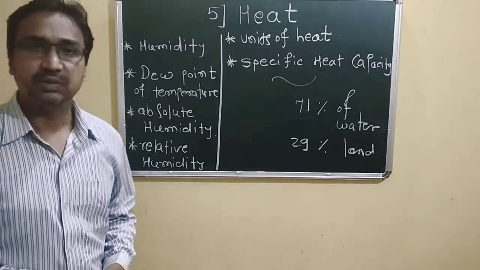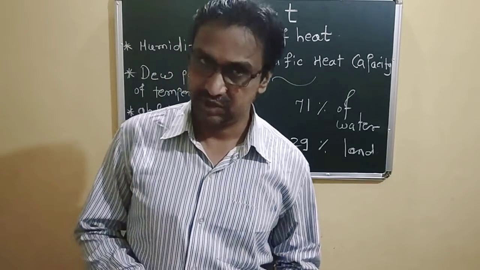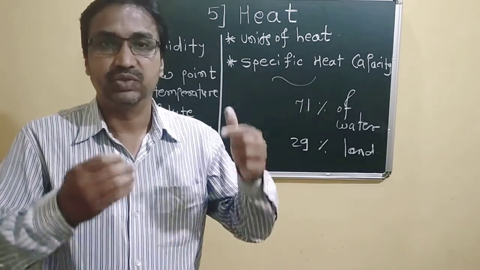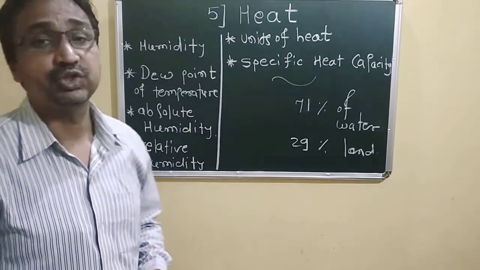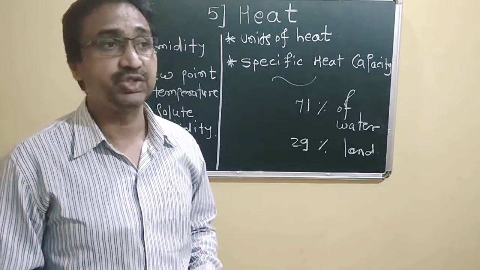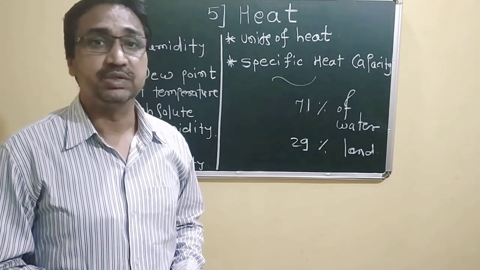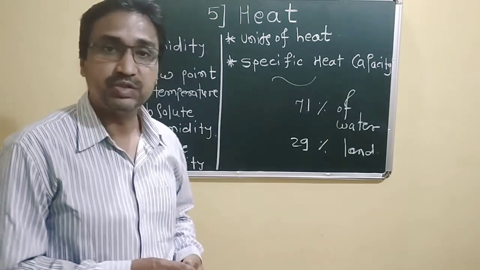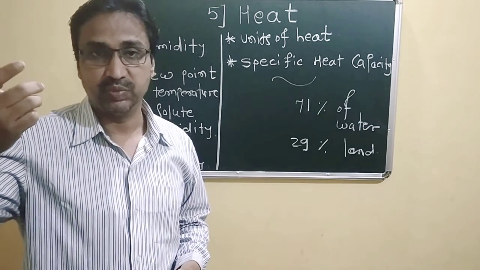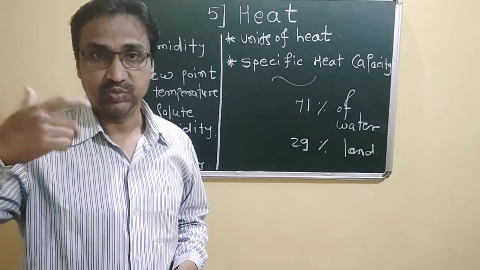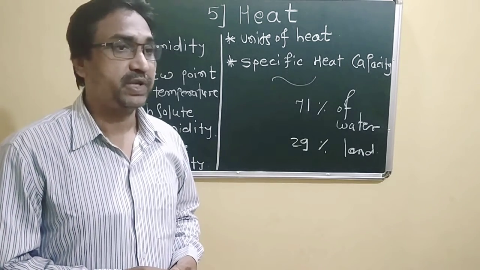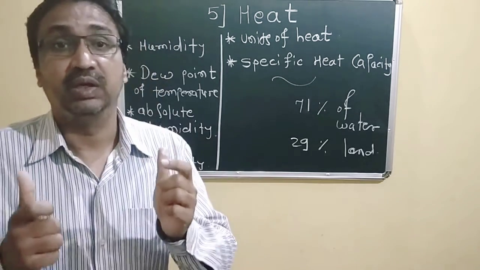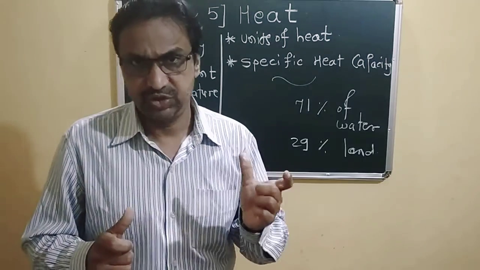The main source of our energy is the sun, and due to its heating, the solar energy, there is evaporation of water. Evaporation is taking place, and due to this there is vaporization. After that, the water vapor is mixed with the atmospheric air, and due to the presence of water vapor in atmospheric air, the air becomes moist.